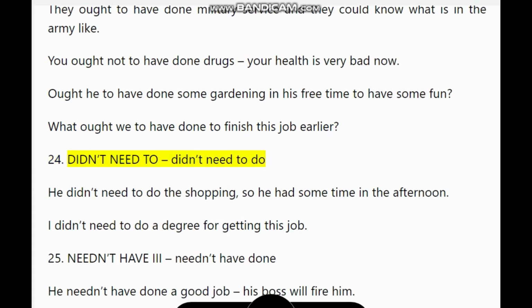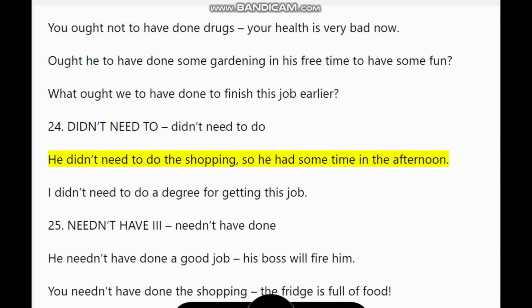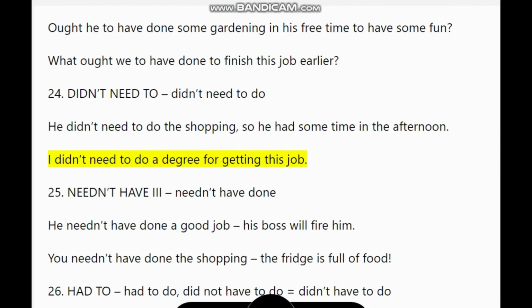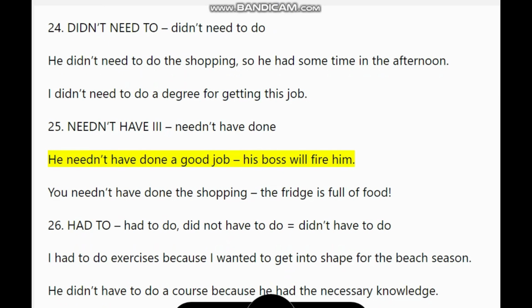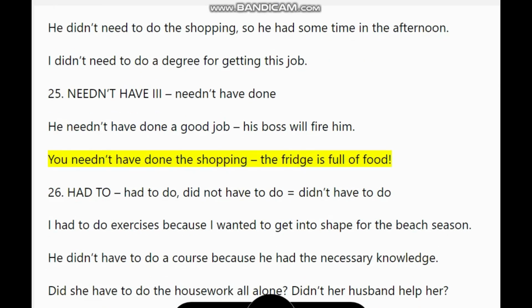24. Didn't need to do. He didn't need to do the shopping, so he had some time in the afternoon. I didn't need to do a degree for getting this job. 25. Needn't have, needn't have done. He needn't have done a good job, his boss will fire him. You needn't have done the shopping, the fridge is full of food.